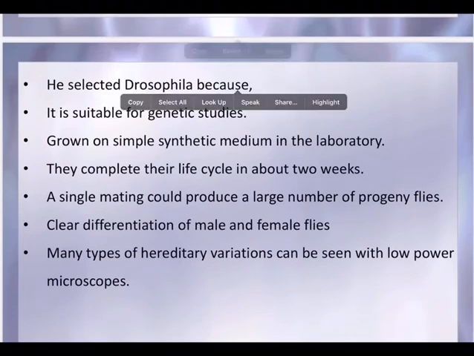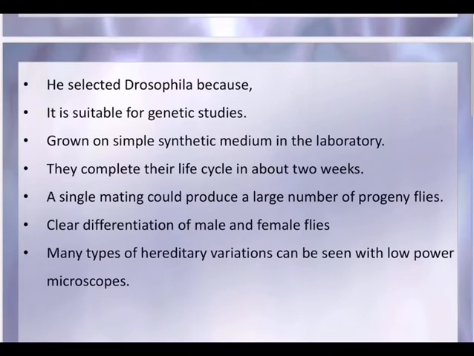So the linkage experiments that were conducted by T.H. Morgan in 1910 have proved that there is linkage between the genes. Now, why is it that he selected the fruit fly Drosophila melanogaster only? There are many reasons of course. One of the main reasons is that this completes its life cycle in about 2 weeks. So in 2 weeks we can understand what are all the changes that the fruit fly undergoes. And you can grow this in our own lab. Just put some wax, the fruit fly will grow.